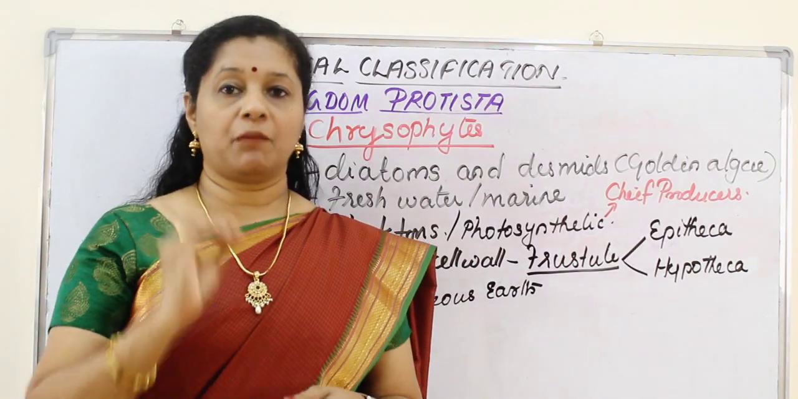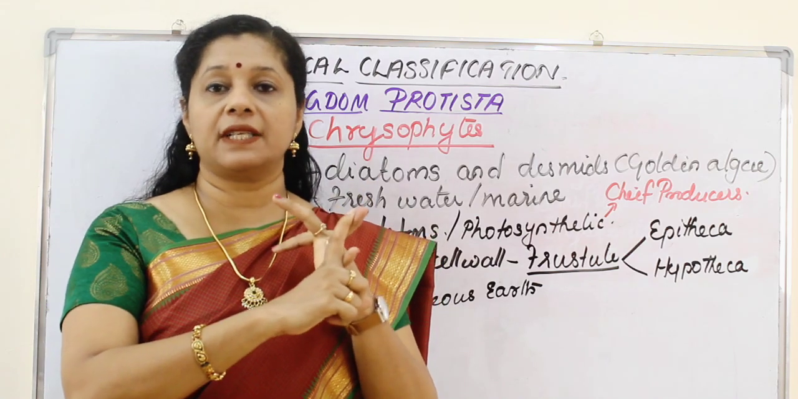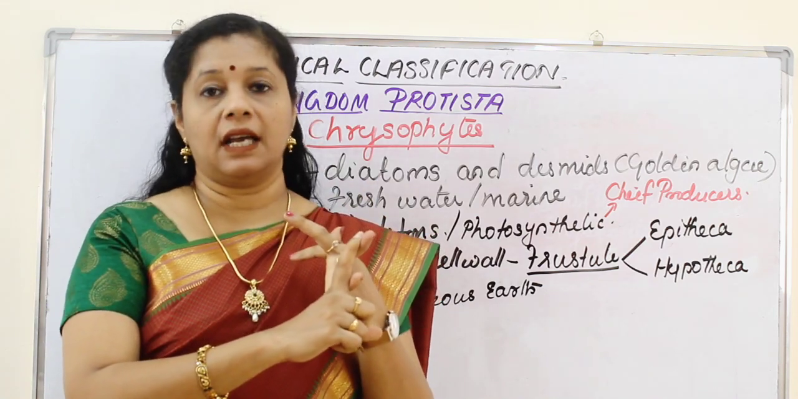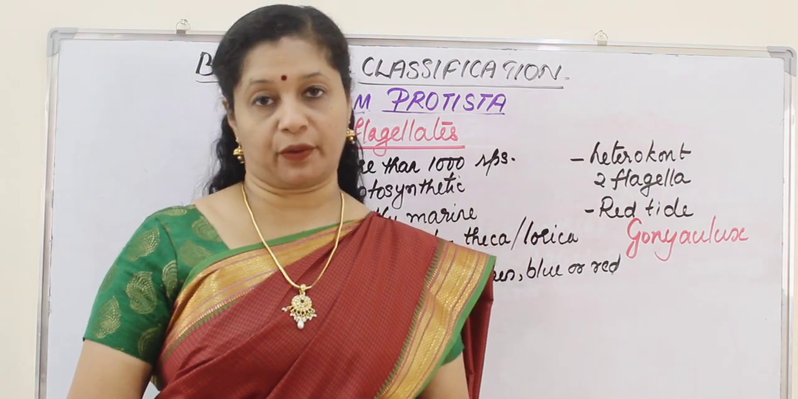So the important points to remember are, first, they are the chief producers. They have a siliceous cell wall making diatomaceous earth, and they are the planktons. Chrysophytes are the largest group of protistans.